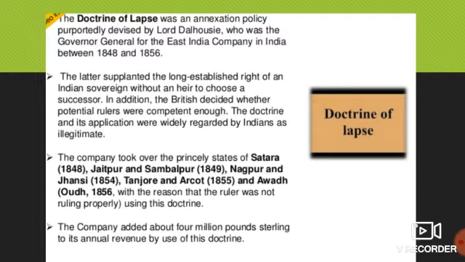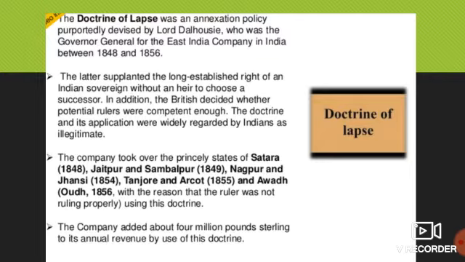So here Satara, Jaipur, Sambalpur, Nagpur and Jhansi, Tanjore, okay, those regions they had to give. And the company added about 4 million pounds sterling to its annual revenue by use of this doctrine. So they gained territories, but also revenue, through the Doctrine of Lapse.